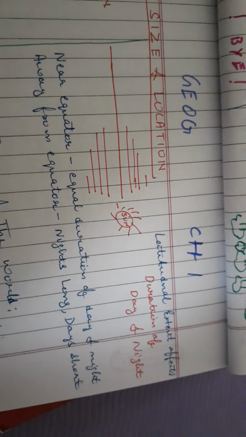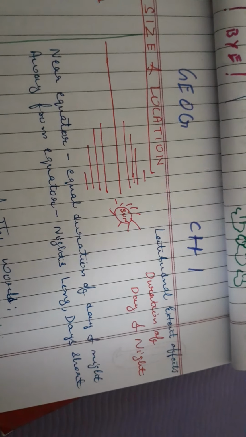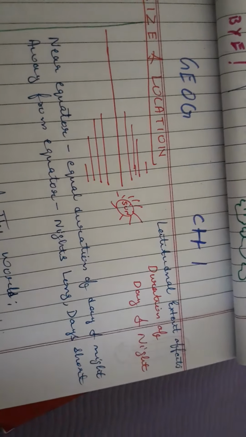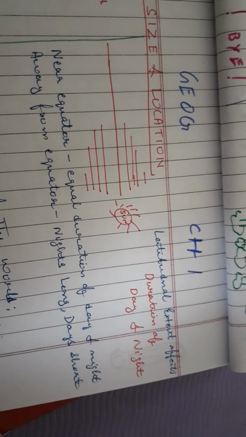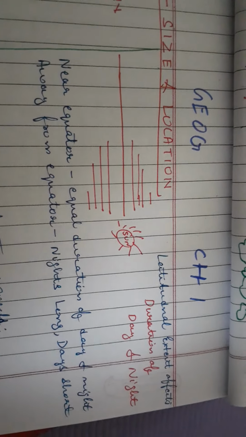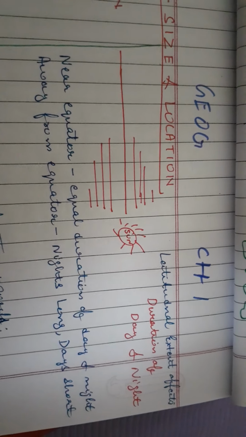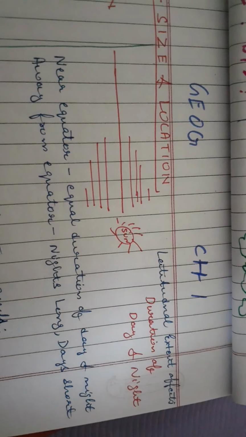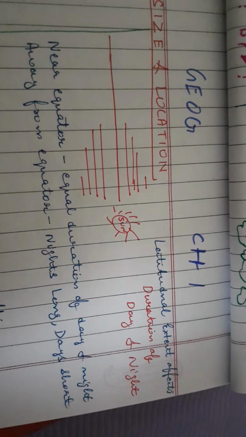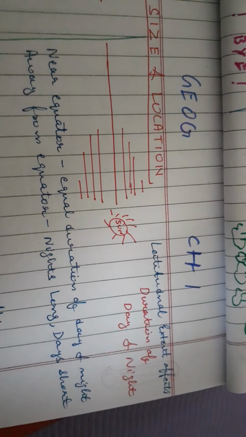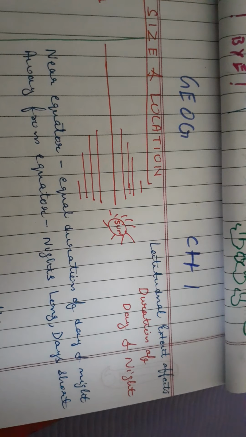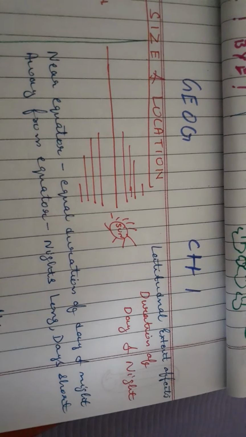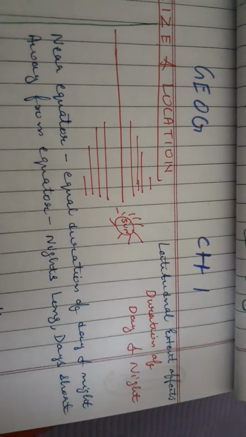Let's discuss another point. The regions which are near the equator receive straight sunlight from the sun, and that is why in the equatorial region, the duration of day and night is equal. But as we start moving away from the equator towards the poles, towards the northern and southern regions, the nights are found longer and days are shorter, like in Kashmir.